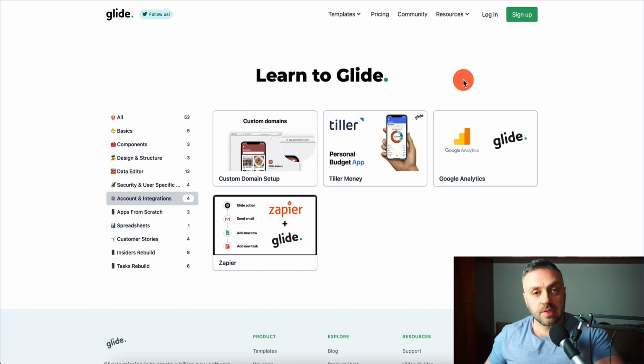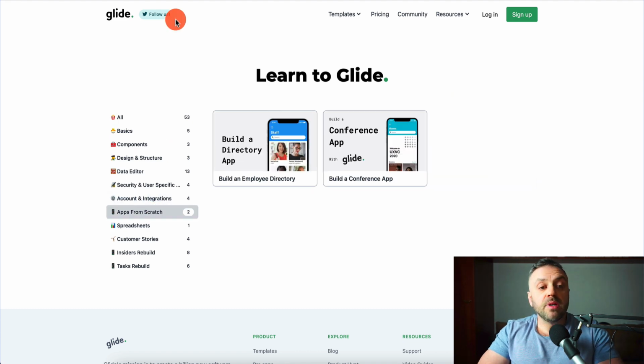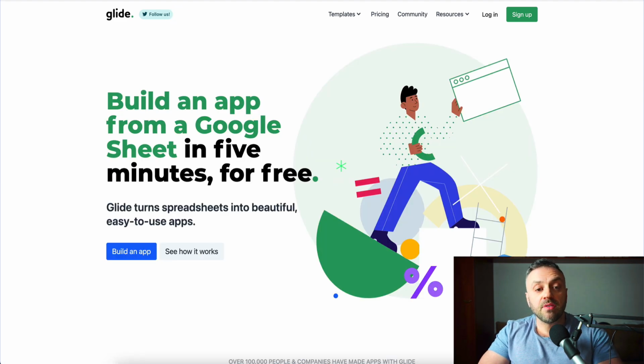There's so many things that you can do, and then you can go out and run ads to an app without any issues, because this is not affiliate marketing. Facebook, Google Ads, Bing Ads, they're not going to have any issues with you running ads. You can also do affiliate marketing in here as well. So there's lots of things that you can do. And so let's take a look at building a simple app so that you have an idea how it works.